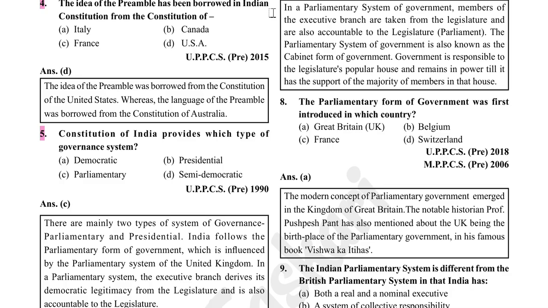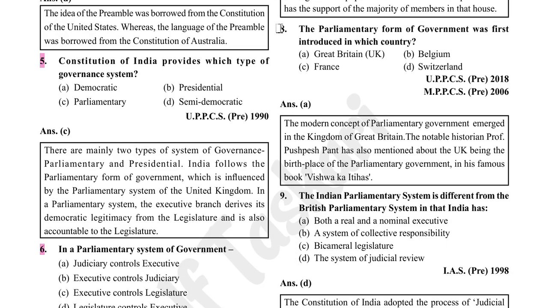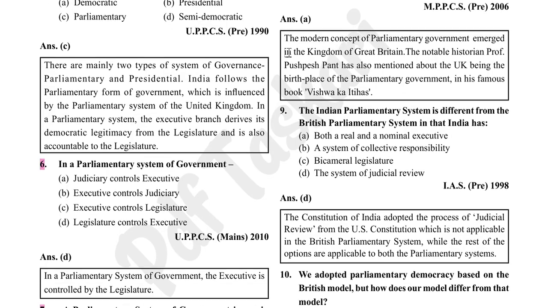The parliamentary system of government is also known as the cabinet form of government. Government is responsible to the legislature's popular house and remains in power till it has the support of the majority of members in that house. The parliamentary form of government was first introduced in which country? Great Britain. Option A is correct.